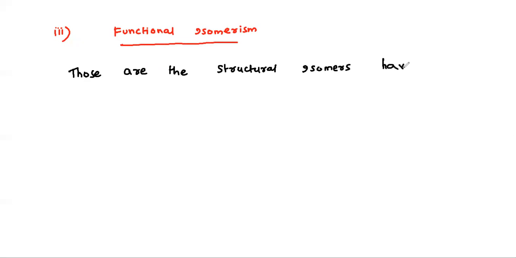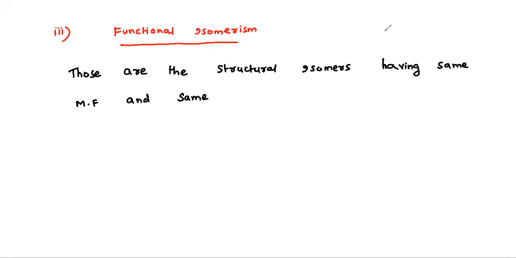Those are the structural isomers having same molecular formula and same parent chain, right?